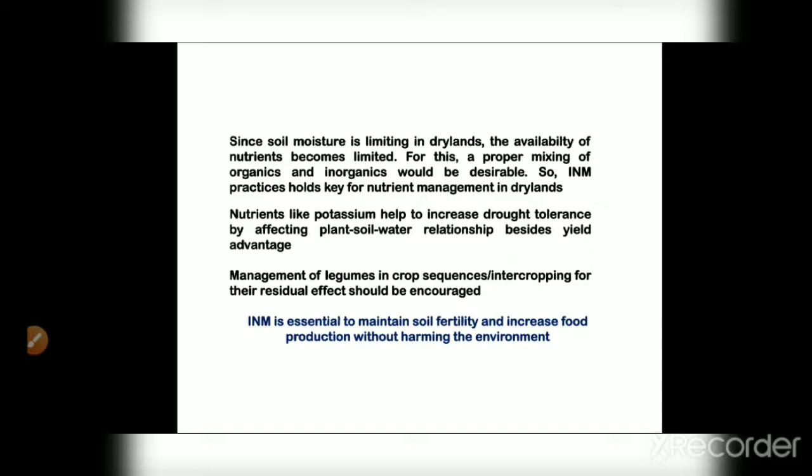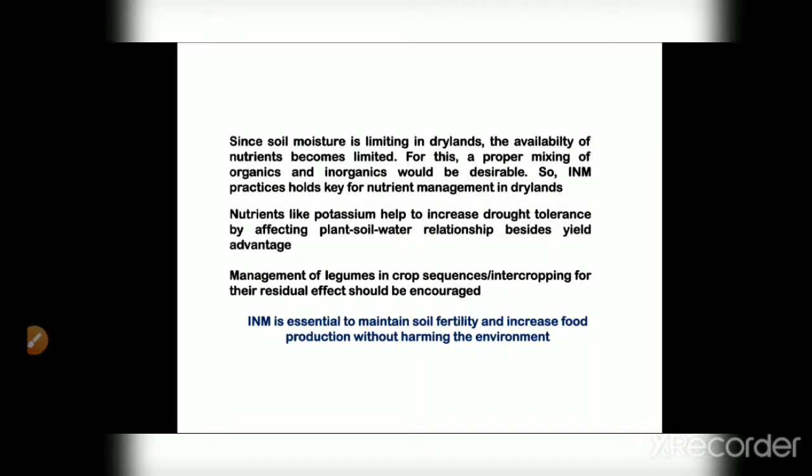And the second thing is that nutrients like potassium help to increase drought tolerance by affecting the plant-soil-water relation besides the yield advantage. So some nutrients, besides the yield advantage, have a specific characteristic. Potassium improves drought resistance, so it can be applied very frequently.